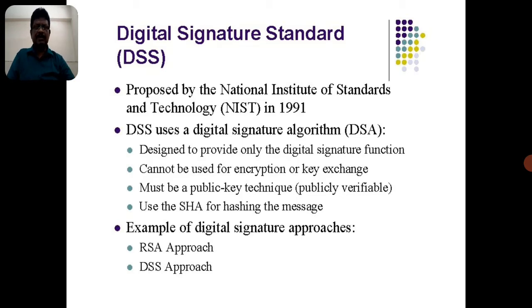The internal implementation of DSA is the RSA implementation. That's why sometimes the DSS is considered an extension of the RSA algorithm. It can also use the SHA algorithm, the secure hash algorithm, for hashing the message. Hashing the message is nothing but producing cryptographically protected data, which is done with the help of the hash function.